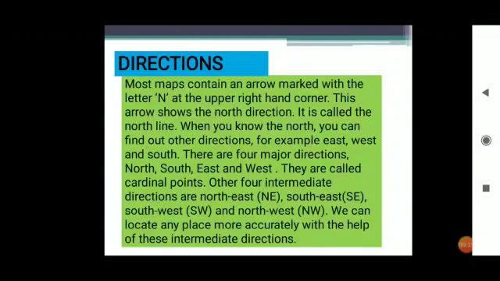If you know the north, you will easily come to know about the rest 3 directions, that is east, west and south. So there are 4 major directions: north, south, east and west. They are called cardinal points also. Now the other 4 intermediate directions are northeast, southeast, southwest and northwest. We can locate any place more accurately with the help of these intermediate directions.